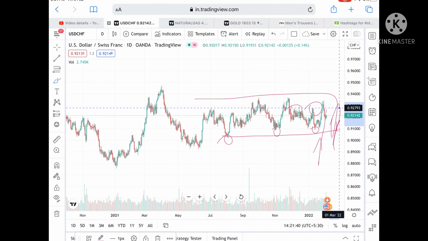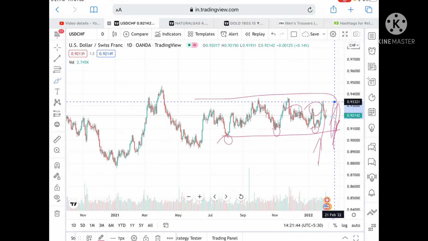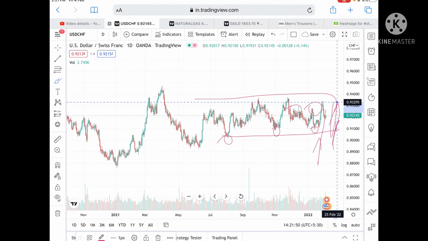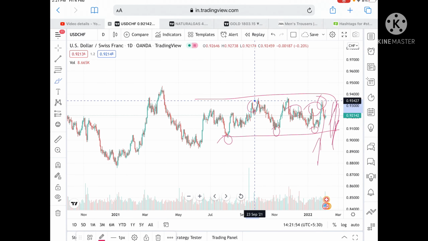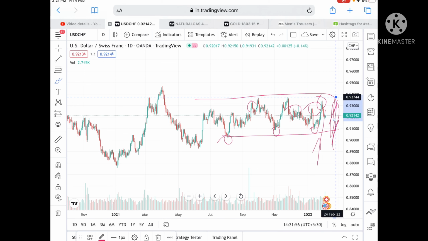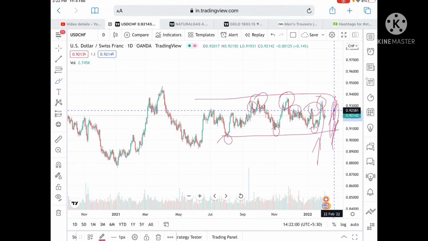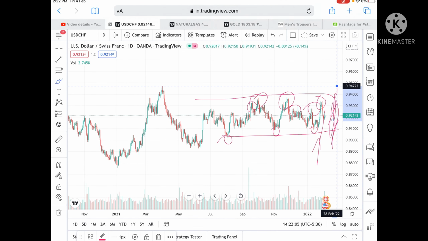So chances of going towards 0.92819 are high, and from there we can see a level of 0.9332. If this level sustains, we can see it can go further high to a level of 0.93480, and these levels are already tested here. So chances of going towards 0.93744. Okay, and these levels are already tested here. So chances of going towards 0.93850 are high, and from there